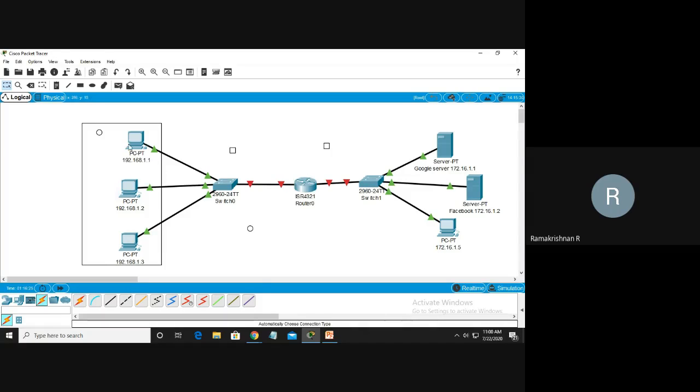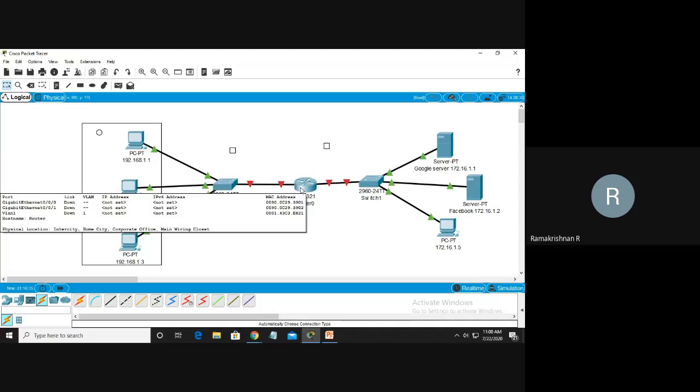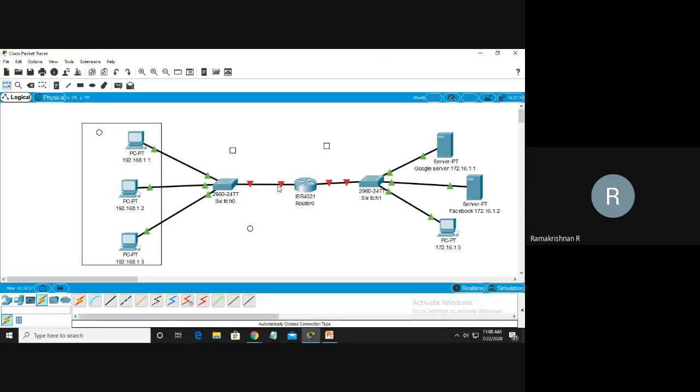But I want to communicate from 192.168.1.12 to this Facebook machine or this server machine. We need to enable the router. Here the router is there, but not enabled. These two links are there. When I keep it at gigabit 0/0, that means this is the 0th port. If I go to this side, this is the gigabit 0/1 port. There are two ports: one port for uplink of this switch, another port for uplink of this switch. So we have to configure.